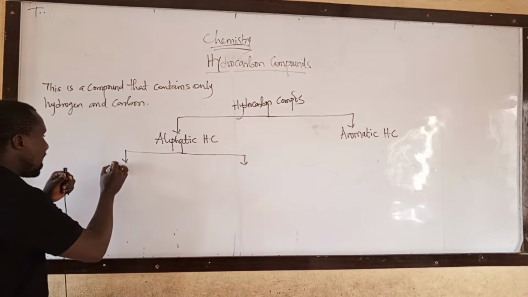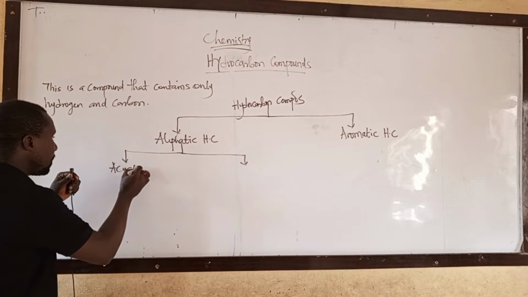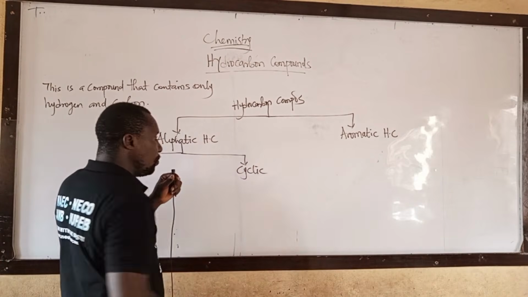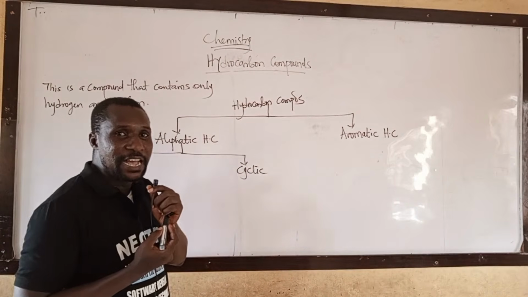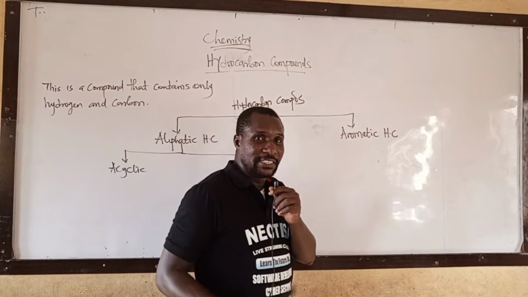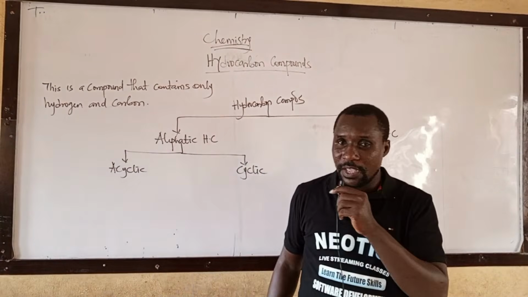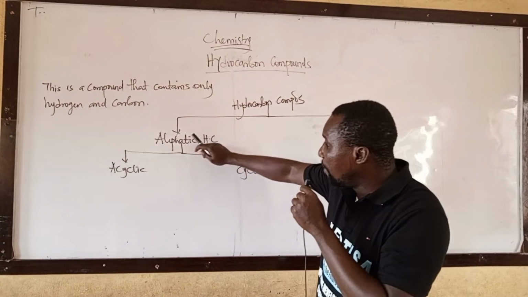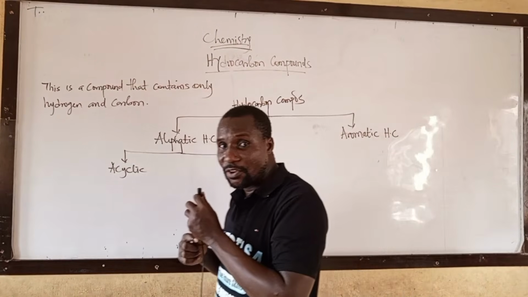Then this aliphatic can be divided into two. We have acyclic and we have cyclic. They are examples of aliphatic hydrocarbon.